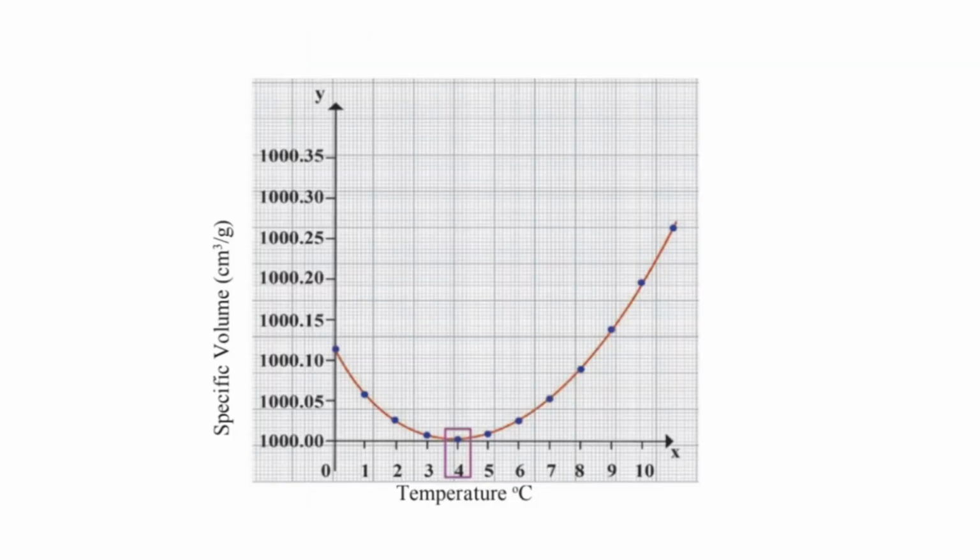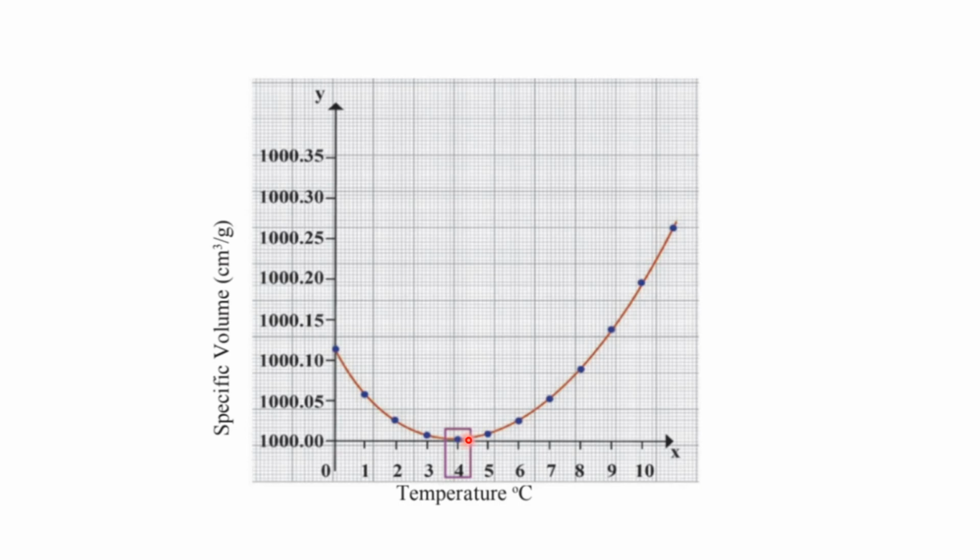For this, here is a graph which explains everything, and you can see here that volume is plotted on the y-axis and the temperature is plotted on the x-axis. So as the temperature increases, as you can see here, from 0 to 4 degrees Celsius, you can see that the volume is decreasing, which is clearly saying that on heating the water and raising its temperature from 0 degree to 4 degree, it undergoes contraction, because of which volume is decreasing.